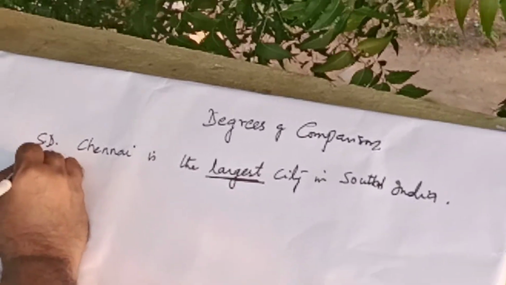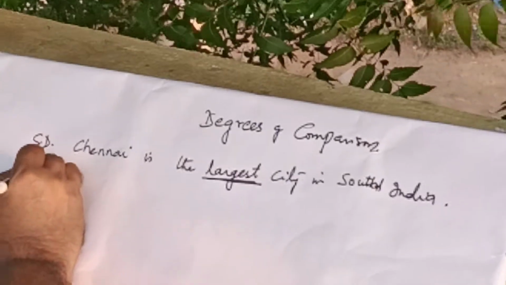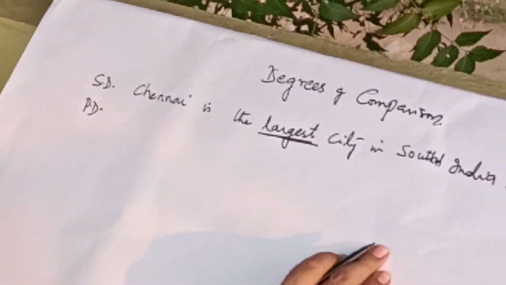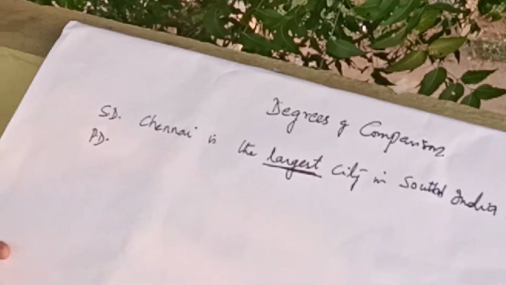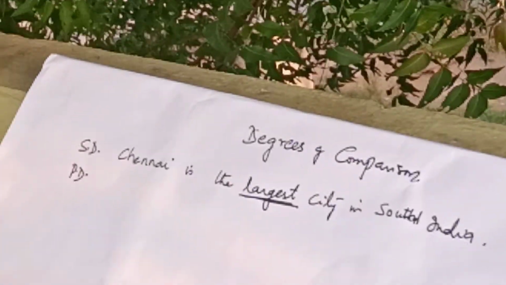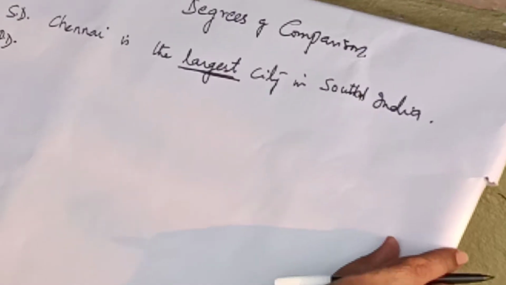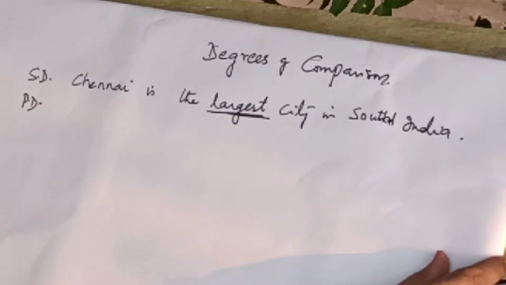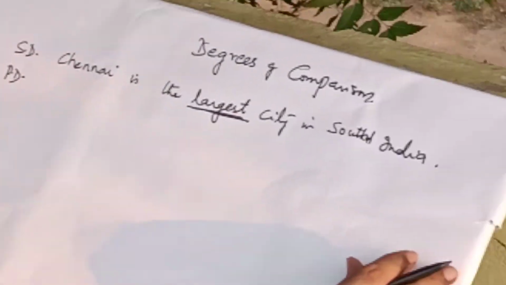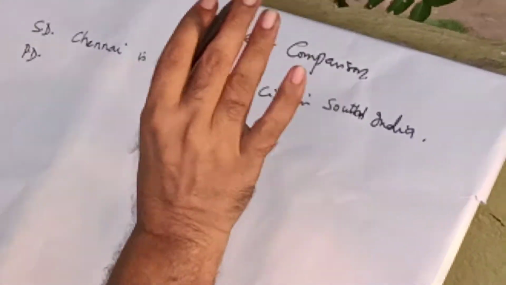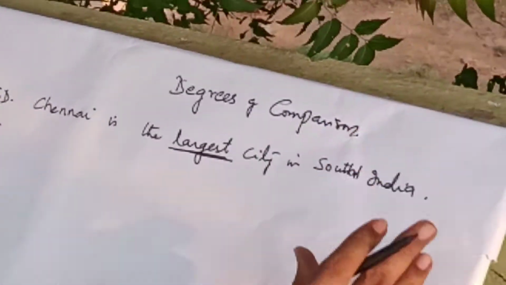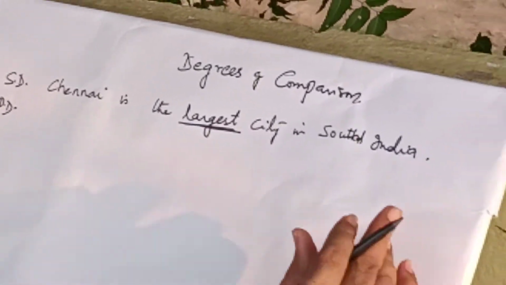Let us see. If you want to transform the sentence into positive degree, you should start the sentence with no other. You should use no other city as large as.